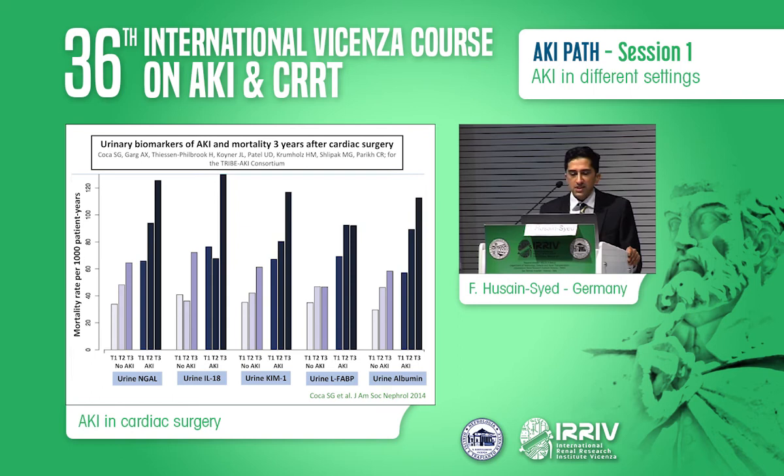However, there are multiple studies showing that patients who have a positivity to biomarkers, although they have no clinical AKI, this is associated with worse outcome.